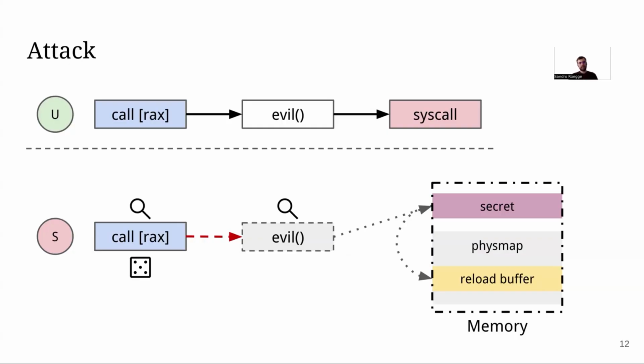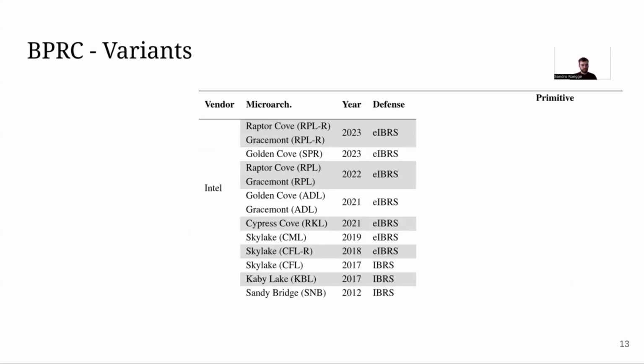And then again, we have to search for them during runtime, because the Linux kernel uses KASLR, which randomizes the locations of code and other components in memory. So we have to find them where they are located when the actual system is running. The other thing we have to find is the physmap, the direct map of the kernel, the secret, and the reload buffer, because they're also not deterministically located in memory.